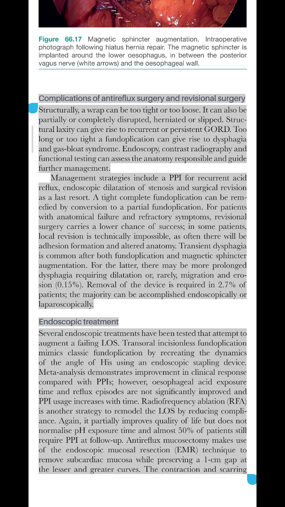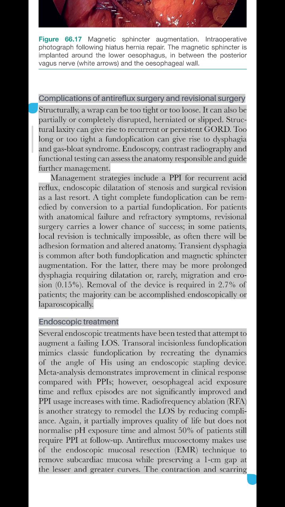Several endoscopic treatments have been tested that attempt to augment the failing LOS. Transoral incisionless fundoplication mimics classic fundoplication by recreating the dynamics of the angle of His using an endoscopic stapling device. Meta-analysis demonstrates improvement in clinical response compared with PPIs. However, esophageal acid exposure time and reflux episodes are not significantly improved and PPI usage increases with time.